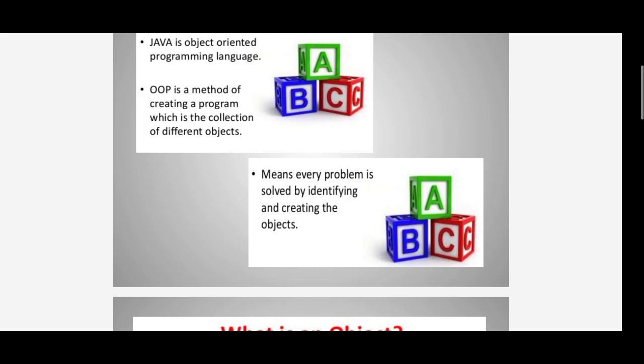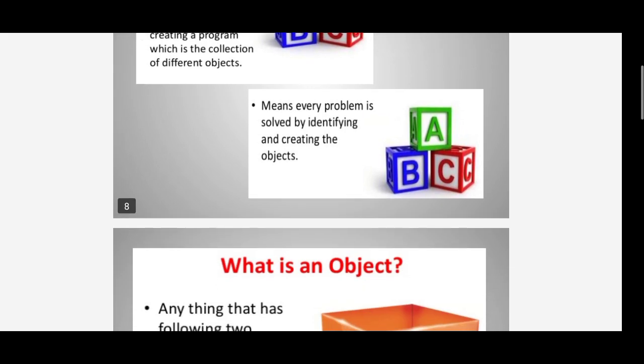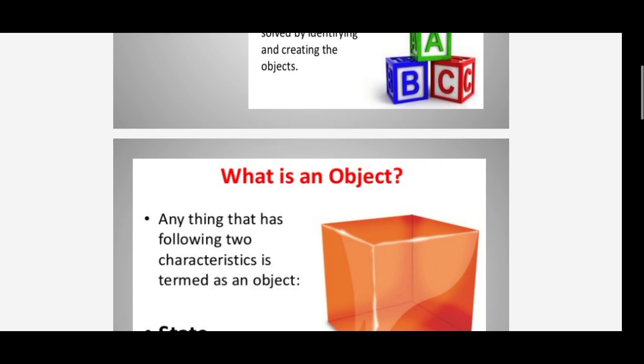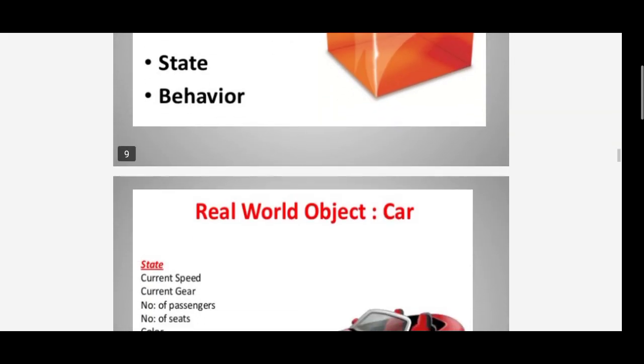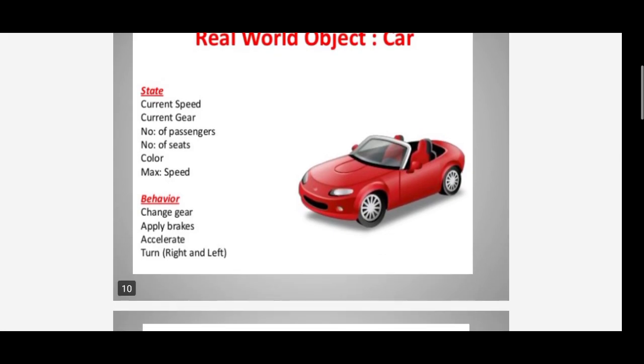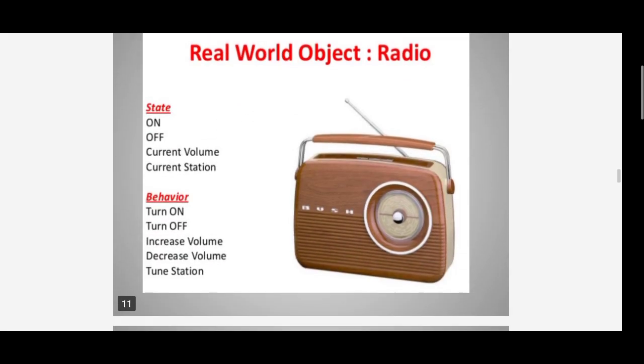Java is an object oriented programming language. You have to learn what an object is. The problem is solved by identifying and creating objects. Here, what is an object? Anything that has two characteristics, state and behavior, is termed an object. Take two examples, car and radio.